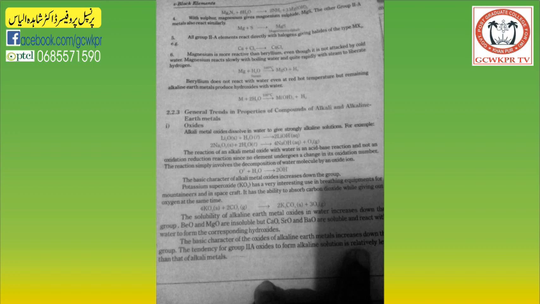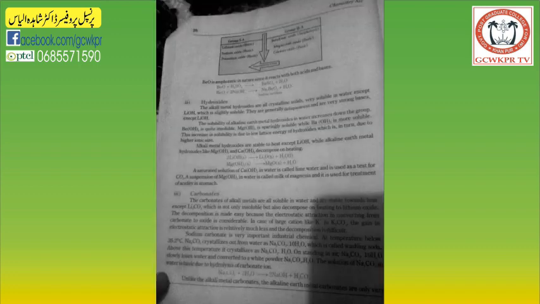There is a chart. The lithium oxide is basic, sodium oxide is basic, potassium oxide is basic. Basic character increases down the group and the basic character decreases from left to right in a periodic table, but it increases from right to left in a periodic table as shown in the arrows. We can also see that beryllium oxide is amphoteric, magnesium oxide is basic and the calcium oxide is basic.